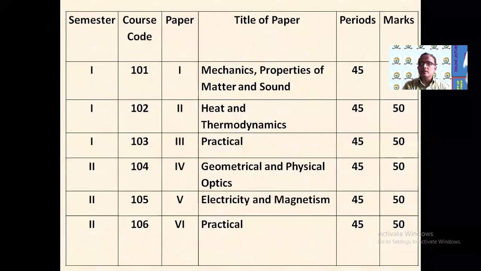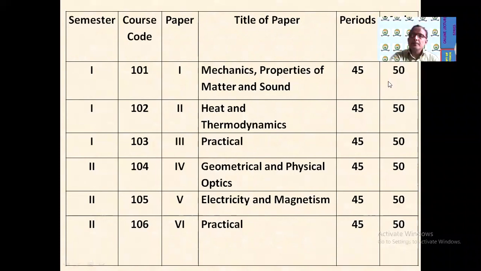For this semester first, as far as physics is concerned, there are 2 theory papers of physics and 1 practical. The first paper's course code is 101, paper number 1, and the title of that paper is Mechanics, Properties of Matter and Sound. This paper is for 50 marks. The second paper's code is 102, Heat and Thermodynamics, also of 50 marks. For these 2 papers, you have to go for the examination in the month of October, November.